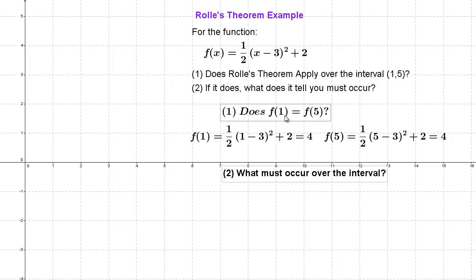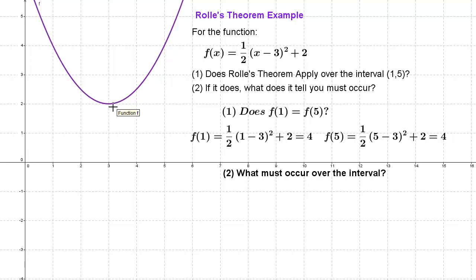We're going to have a critical number. Since this is a parabolic function and its coefficient is positive, we know it's an upward-facing parabola. That means that this critical number is going to be a minimum. And indeed, when we graph that, and we look at this interval from x equals 1 to x equals 5, we see, lo and behold, that since we begin and end at the same value, Rolle's theorem applies and does tell us that minimum has to occur. And in fact, this minimum occurs at x equals 3.